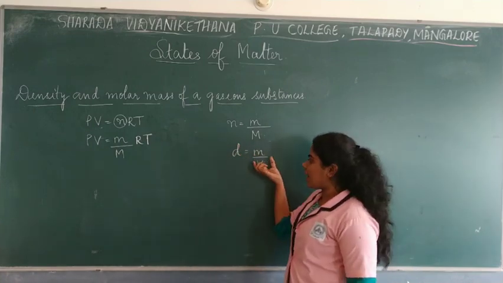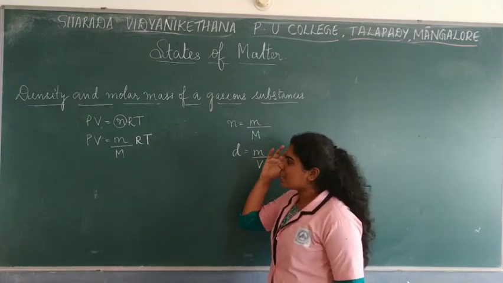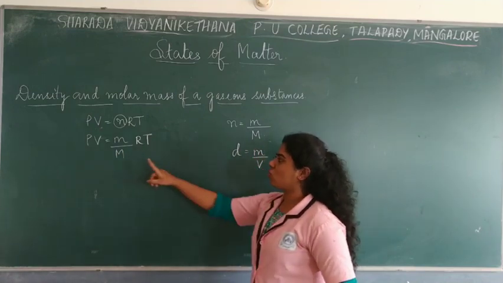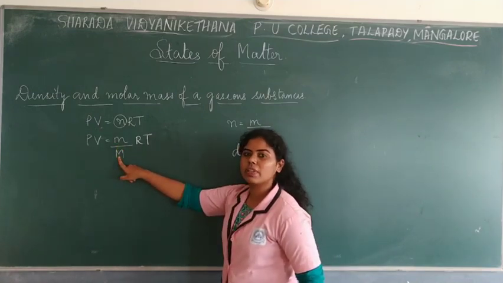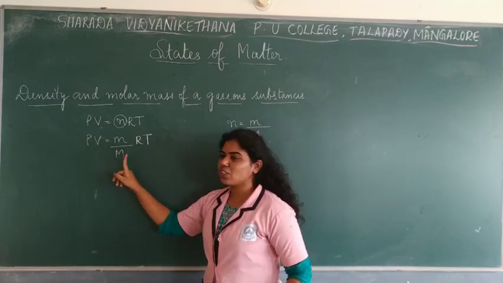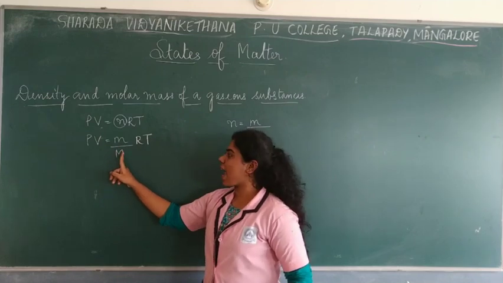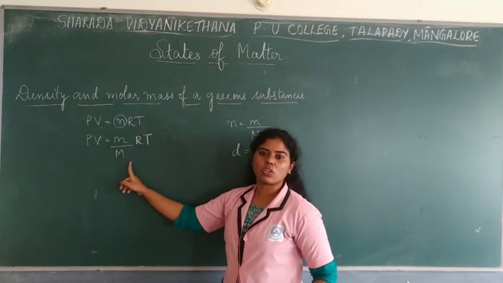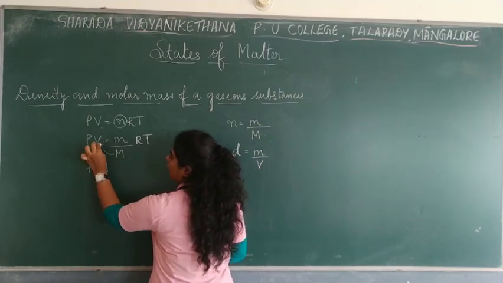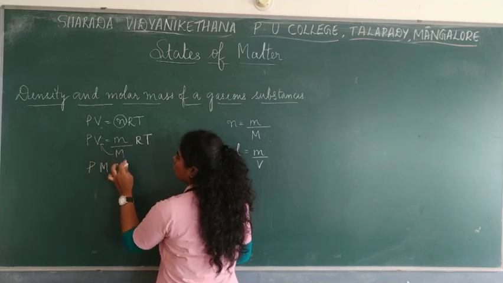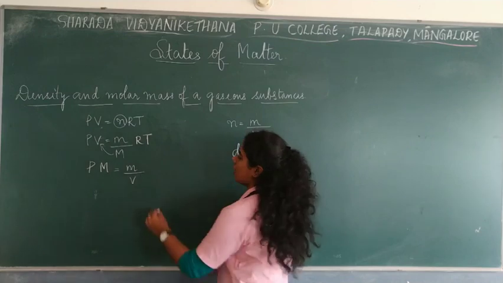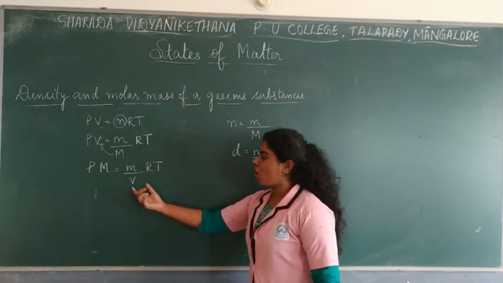So we have to attain this expression. Easily, when you see here, you have mass over here. You want mass by volume, but instead of volume, there is molar mass. But where is volume? Over here. Can you rearrange these two? Yes, you can take molar mass to the other side and bring volume to this side. So PM, I have taken this side, m is taken to the other side, and volume I have brought down. So m by V, and what will it be? RT. Correct?